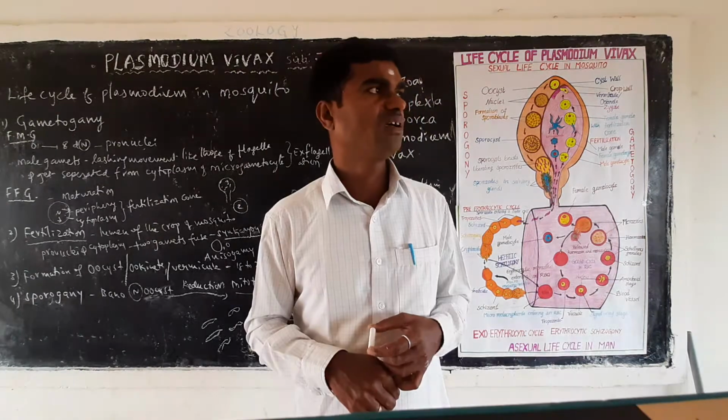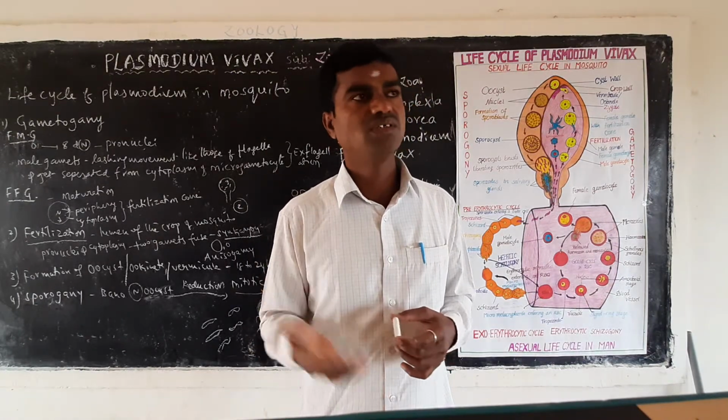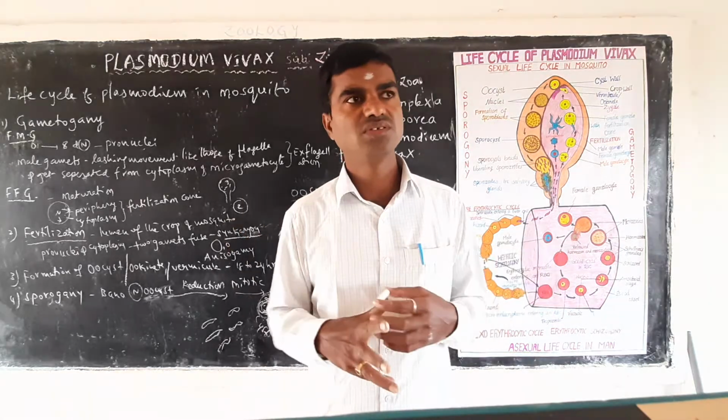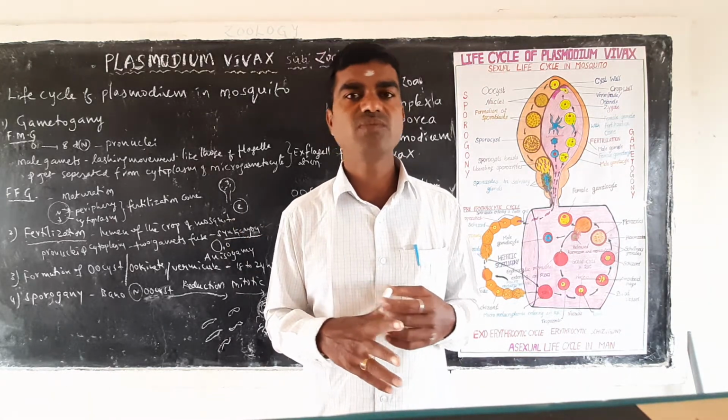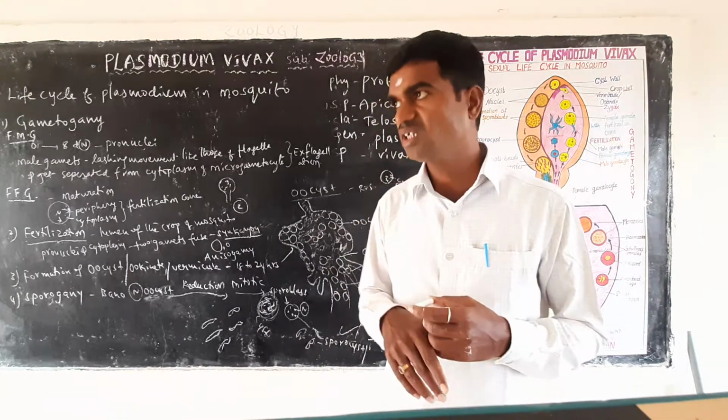And the next step, you have to use mosquito nets. If mosquitoes are more, you have to use mosquito coils.